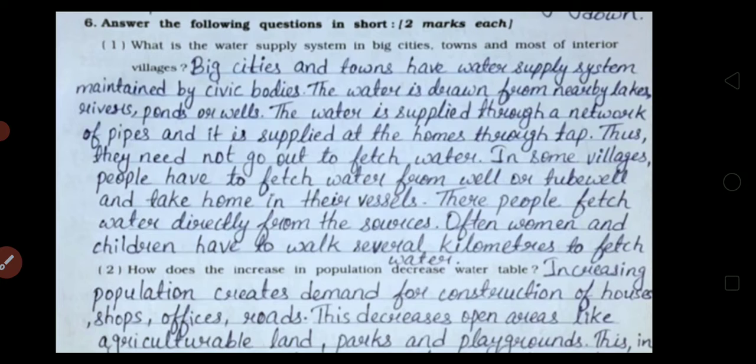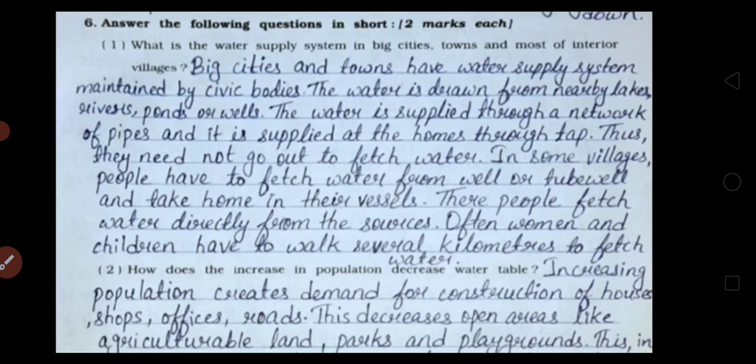The first question is, what is the water supply system in big city, town and most of interior villages? The answer is, big cities and towns have water supply system maintained by civic bodies, and the water is drawn from nearby lakes, rivers, ponds or wells. The water is supplied through a network of pipes, and it is supplied at the home through tap. Thus they need not go out to fetch water.